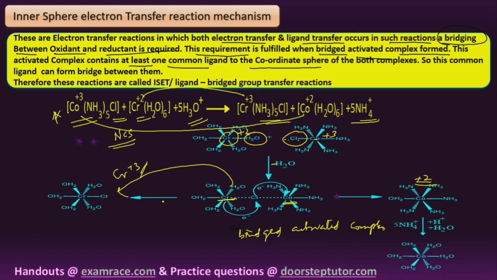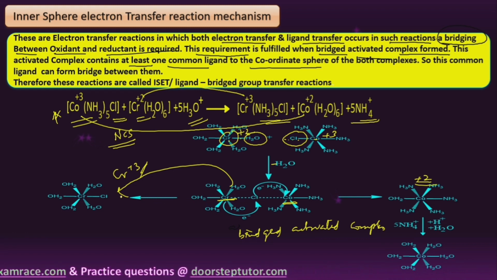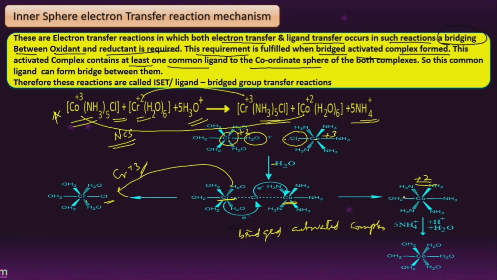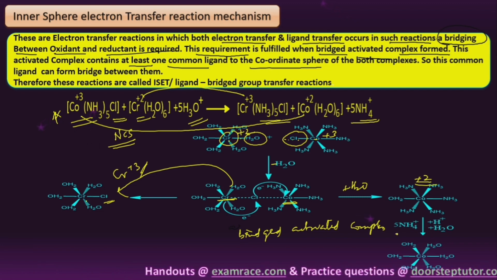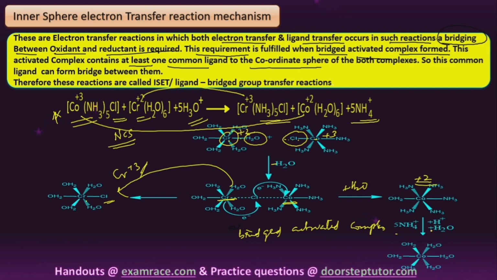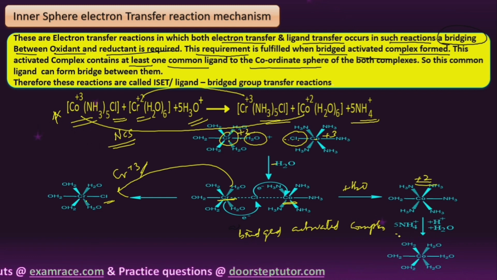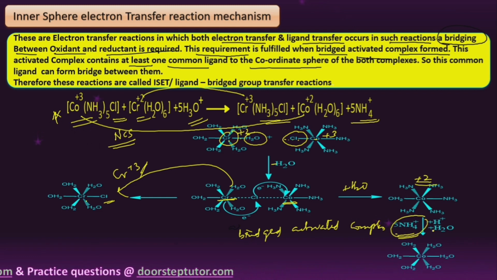After the reaction, what is happening, students? Here the Cl is bound to the chromium, and the water molecule reacts and is bound to the cobalt metal atom. Here we are reacting with the water molecule, with the elimination of 5 ammonium ions.